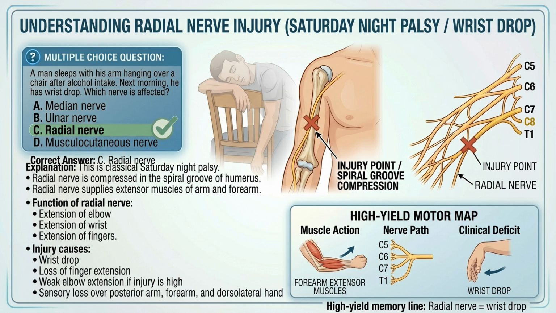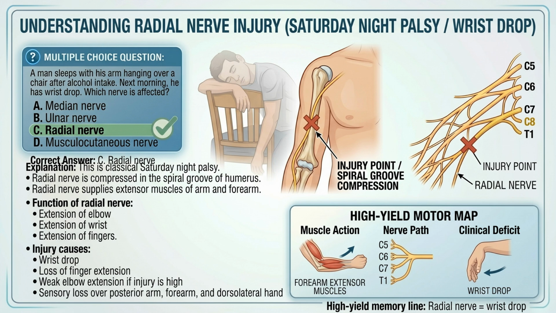Now connect this with the question. The patient slept with his arm hanging over a chair and the next morning he developed wrist drop. This is the classical presentation of radial nerve compression in the spiral groove. So the answer is radial nerve. Now see the bottom right motor map. It shows the muscle action as forearm extensor muscles, the nerve as radial nerve, and the clinical deficit as wrist drop. That is exactly what is shown in the question.